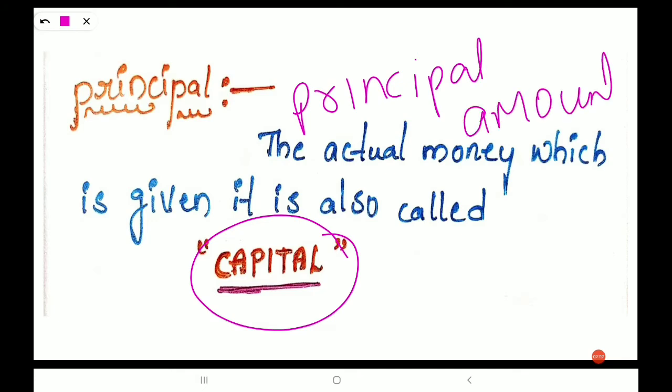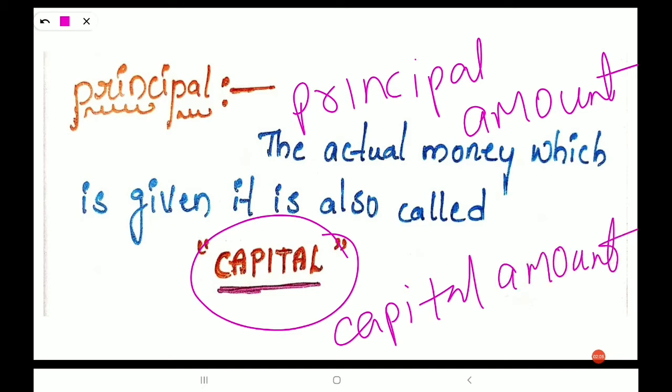Principal is nothing but the actual money which is taken by your parent.